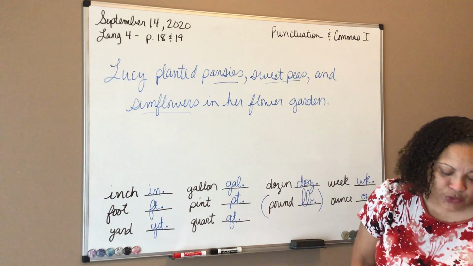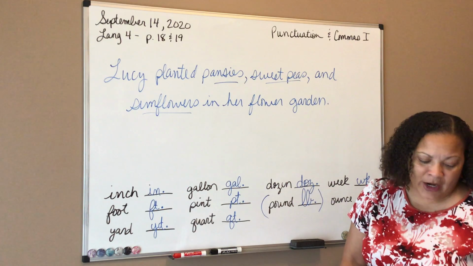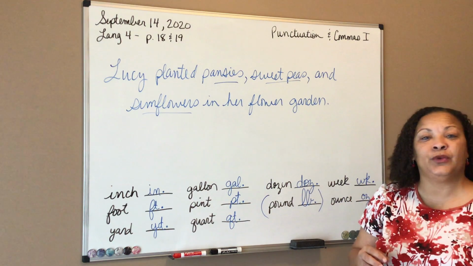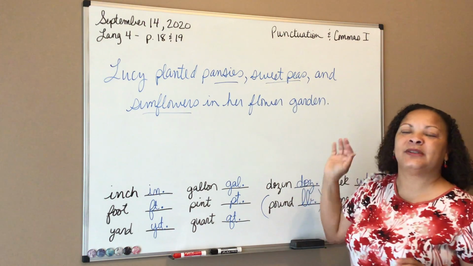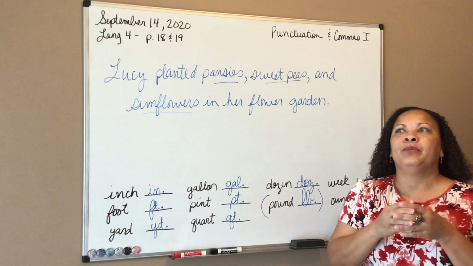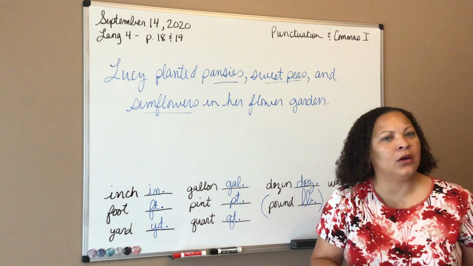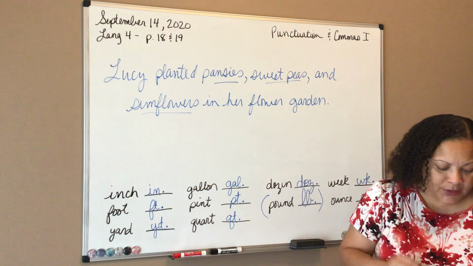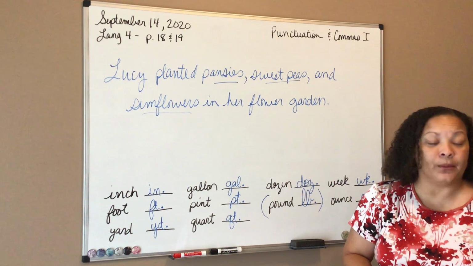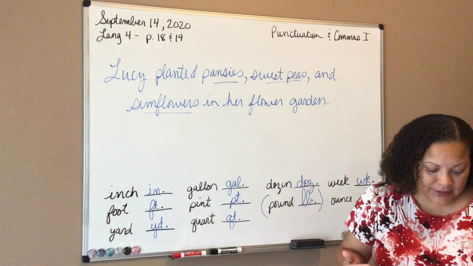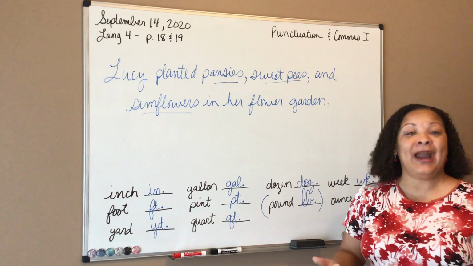The cat ran into the room, jumped onto the chair, and began to purr softly. So this is a different kind of series. It's not just 3 items. It's 3 phrases of things that the cat did. So what all did the cat do? First, the cat ran into the room. That's one thing the cat did. The next thing the cat did was jumped onto the chair.